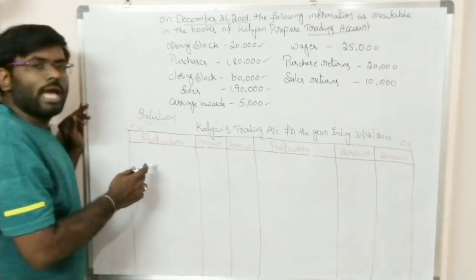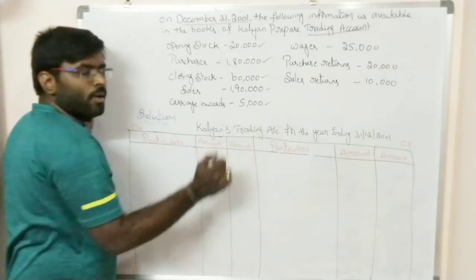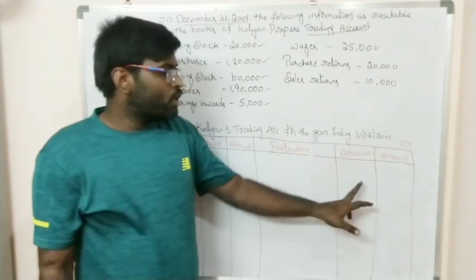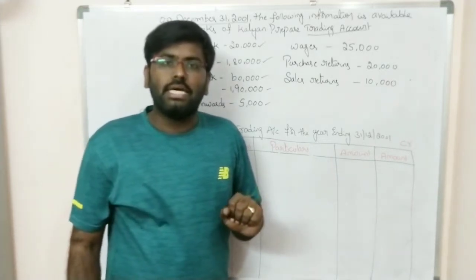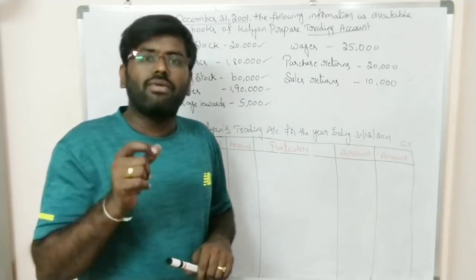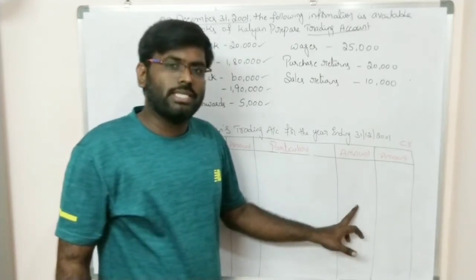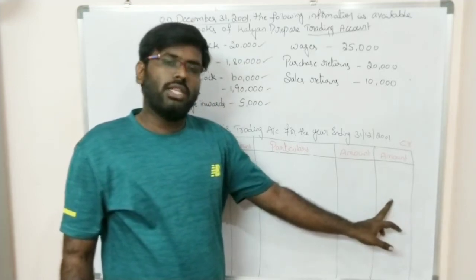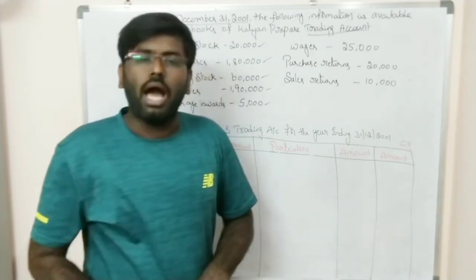On the debit side we will have a particulars column and two amount columns. The credit side also will have particulars and two amount columns. In the case of the profit and loss account and trading account, we take two amount columns on both the debit and credit side. The reason is, if you have any adjustments, that is additions or deductions from a particular item, the calculation will be taken under the inner column, and the final amount will be recorded on the outer amount column. That is the reason why we maintain two amount columns.